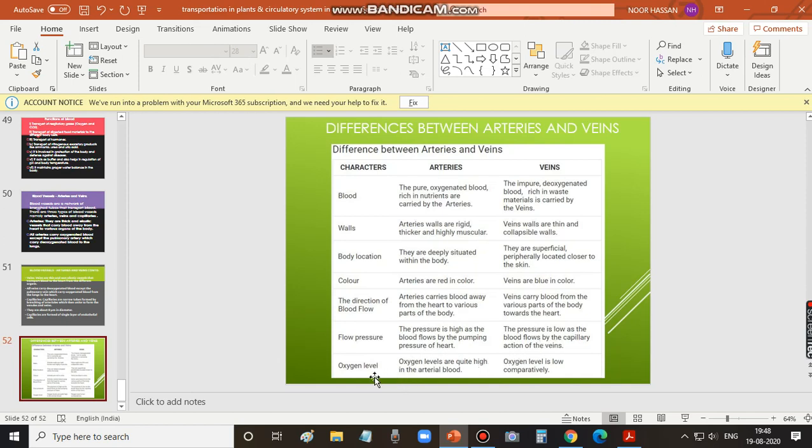And oxygen levels are quite high in arterial blood, but in veins the oxygen level is low. So with that we have discussed the differences between arteries and veins, and in the next class we will discuss other information. Thank you.